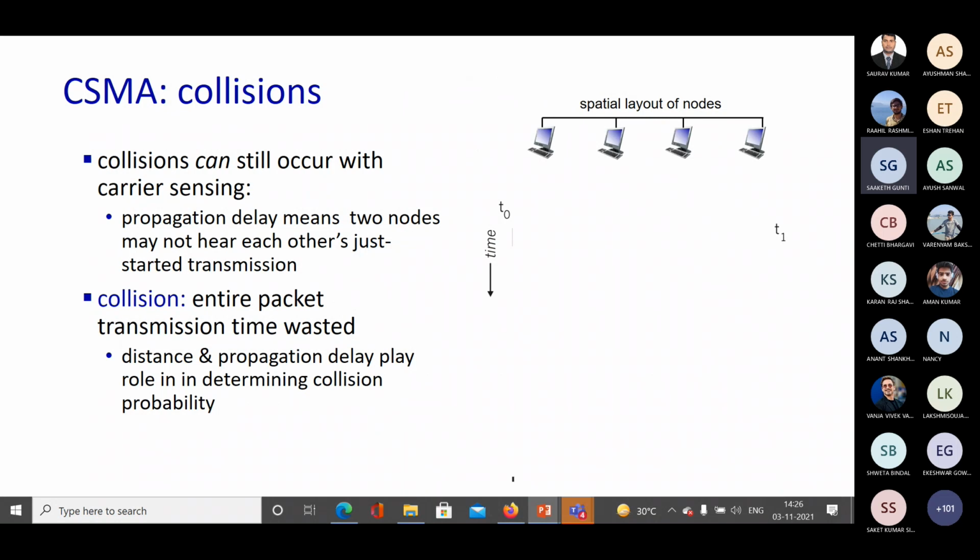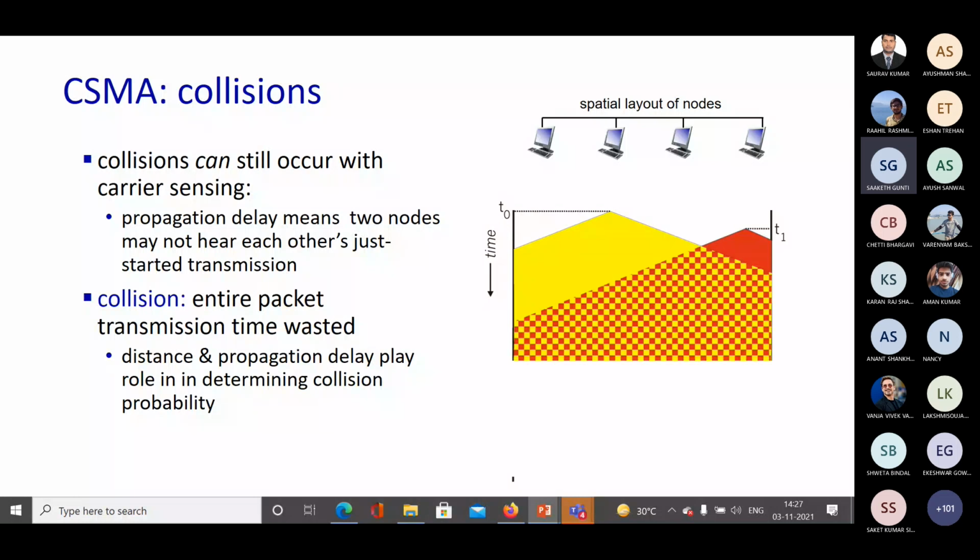Now, let's start with CSMA, the simple CSMA, and see how collisions can occur. So this is the time frame T0 and T1. Even in this time frame itself, these nodes are going to transmit their data.